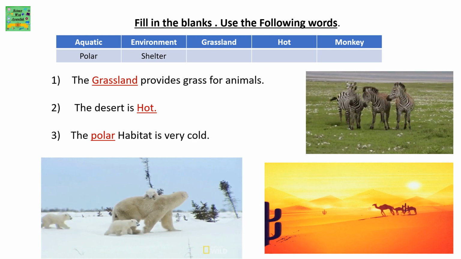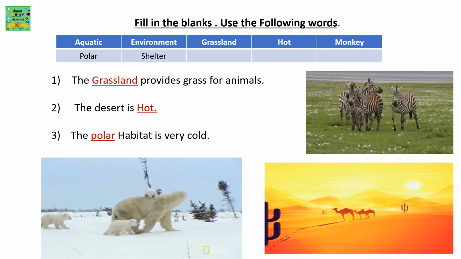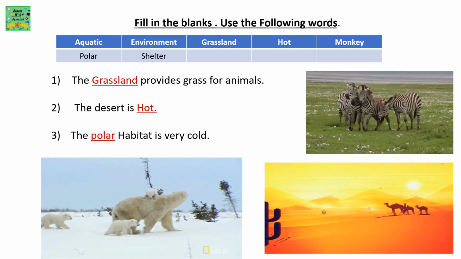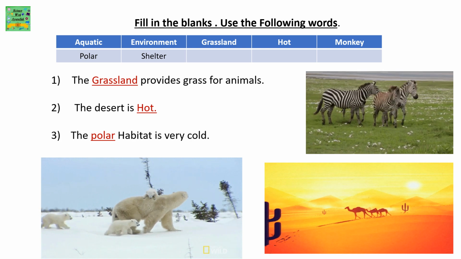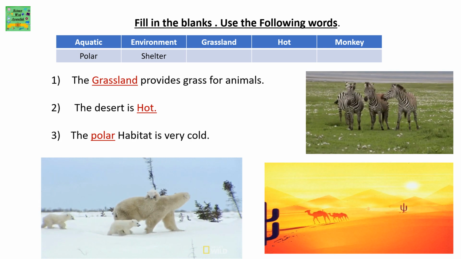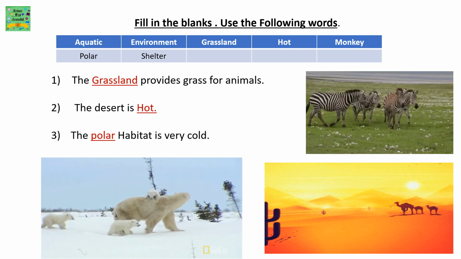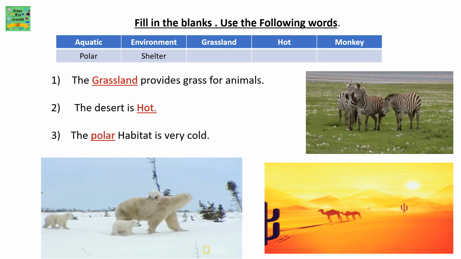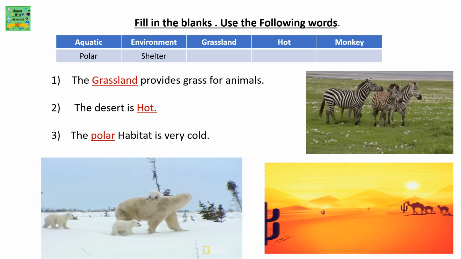Fill in the blanks. Use the following words: aquatic, environment, grassland, hot, monkey, polar, shelter. The grassland provides grass for animals. The desert is hot. The polar habitat is very cold.